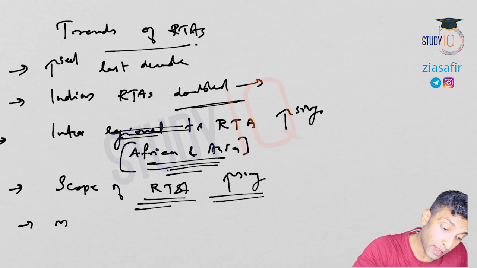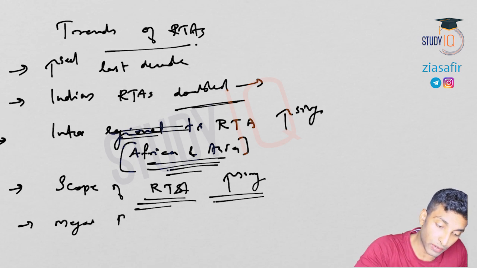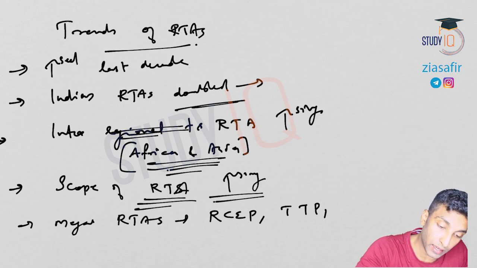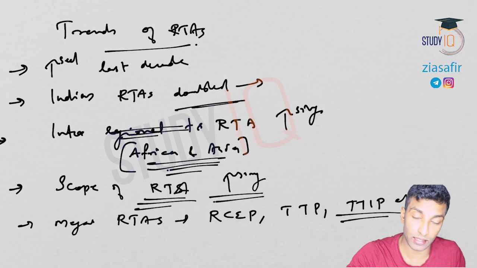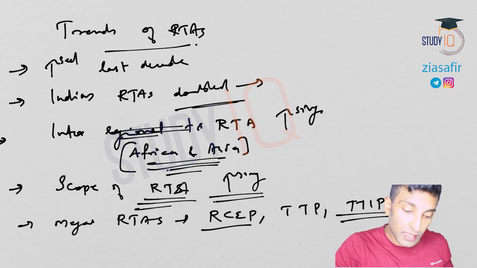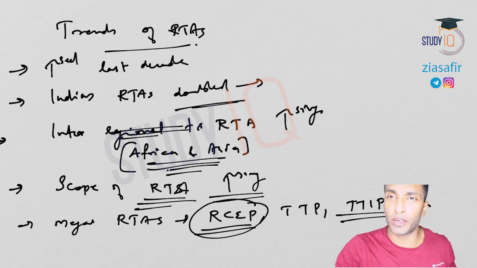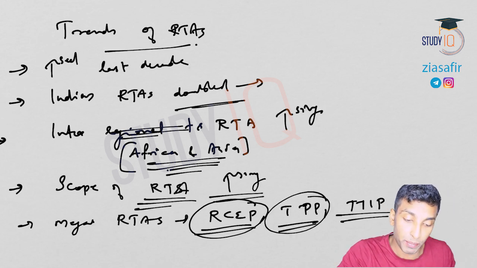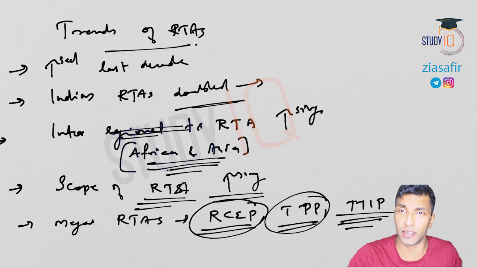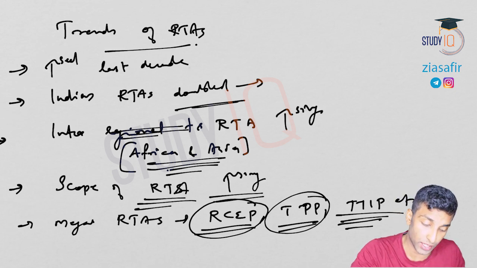Then there are mega regional trade agreements that we will also discuss. Mega RTAs like RCEP, TPP, TTIP, etc. RCEP is the Regional Comprehensive Economic Partnership. TPP is the Trans-Pacific Partnership. Various mega regional trade agreements are there. We will be discussing this in the coming session.